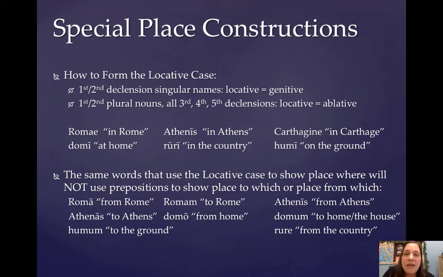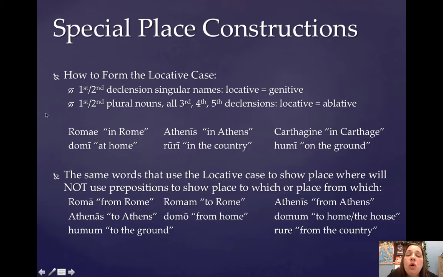Now, consider that a word like Italia is not the name of a city or town or small island. So you do use ablative of place where for something like Italia. If something is located in Italy, you would say in Italia. If you want to say something is located in Rome, you would say Romae. Same with Athens. The dictionary entry of Athens is Athenae, Athenarum, because it's a plural first declension.